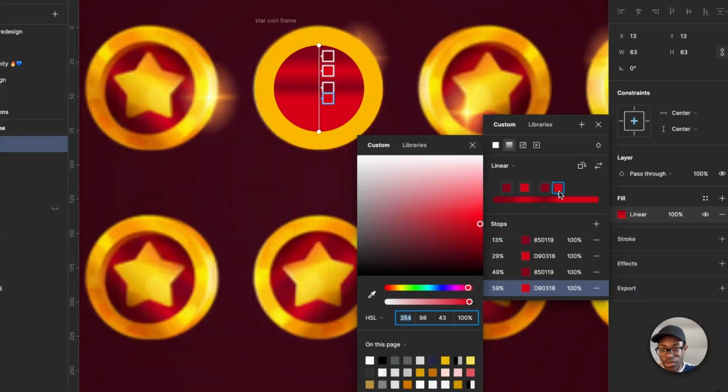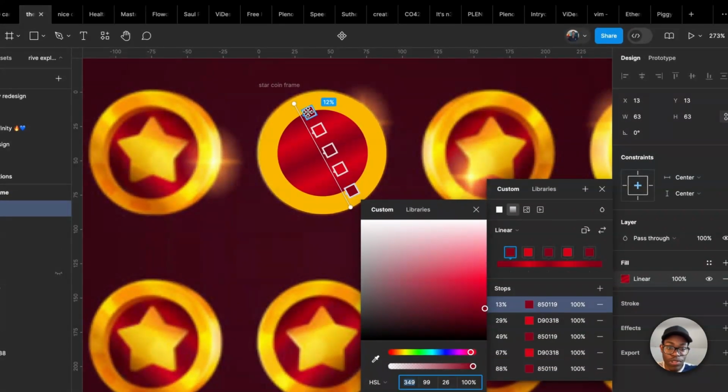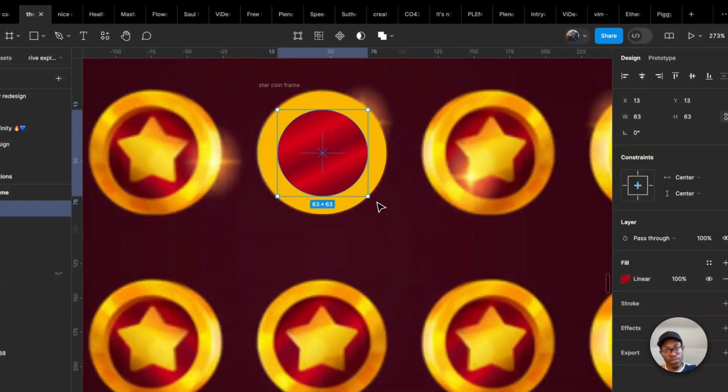The good thing about Rive is that you can actually use gradient in Rive, but you can't use shadows or blur or anything like that, which is why it's a bit annoying. But overall, that's just one of those things. So you bring this here, bring this here, bring this here, bring this here. Yeah, so that's there. I think what you can also do is bring this over here, just make sure that it's not so bad. Same thing with this one again.